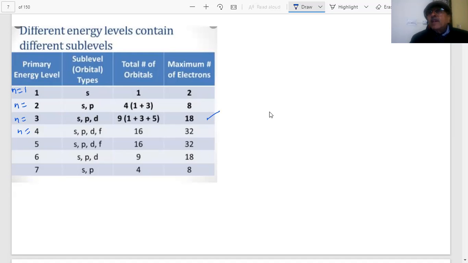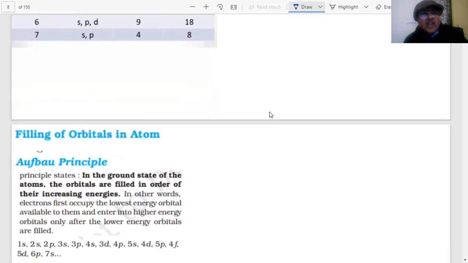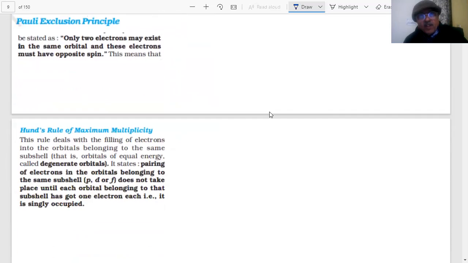We are trying to find the maximum electrons in the first shell, second shell, third, fourth, and so on. It depends on the number of orbitals which are available. We have already told you the maximum electrons: in S, 2; in P, 6; in D, 10; in F, 14. Can I proceed further? Yes, sir. You can proceed further. Okay, this is just this. You will get the complete video also on this.